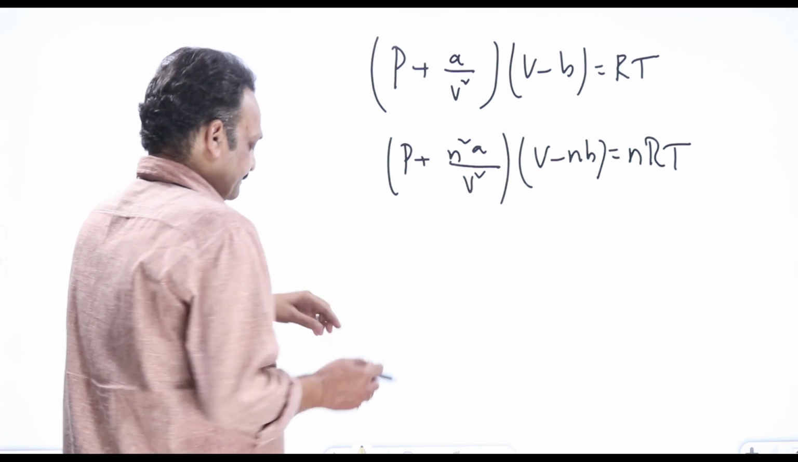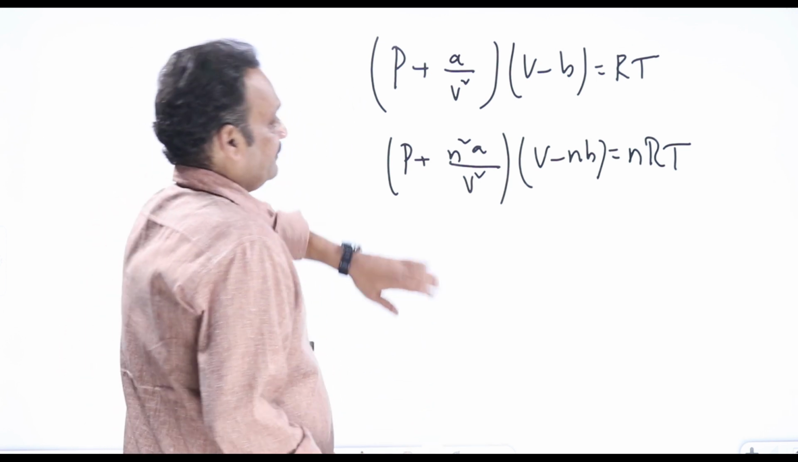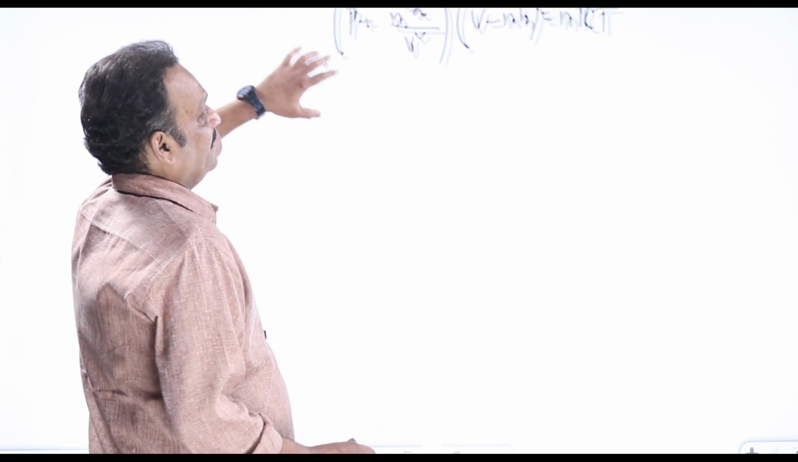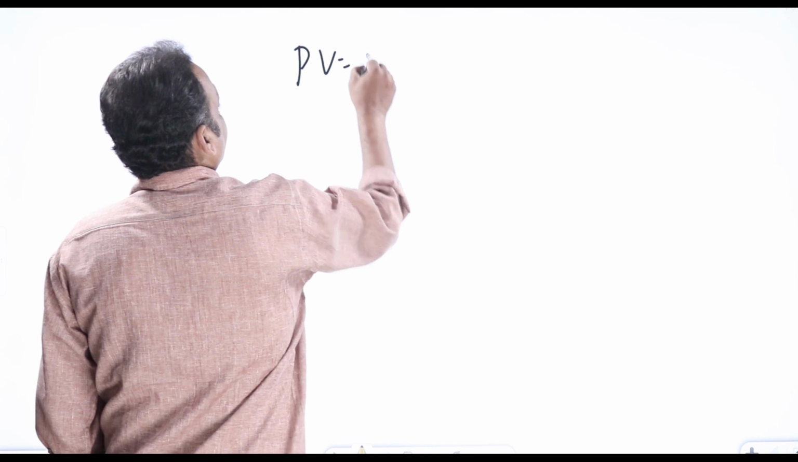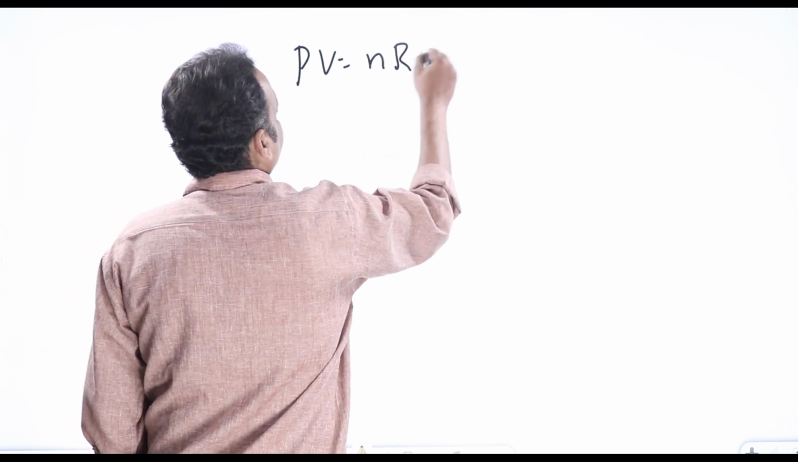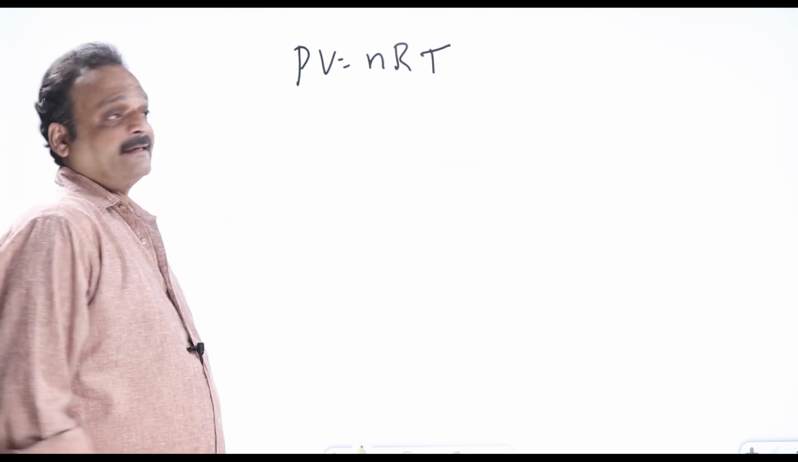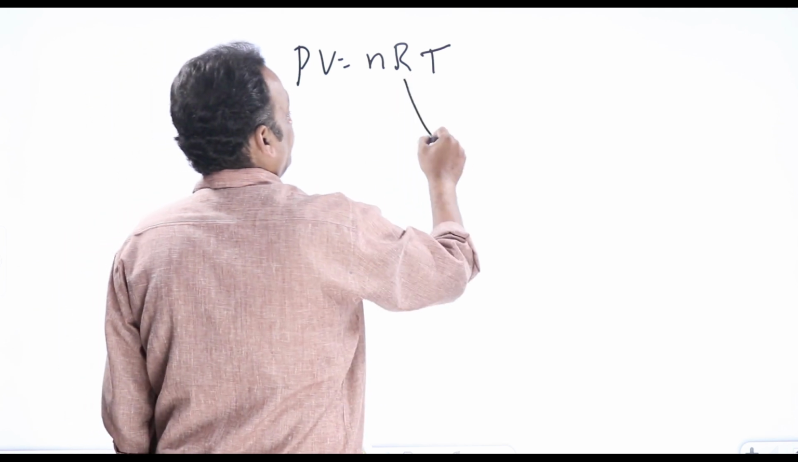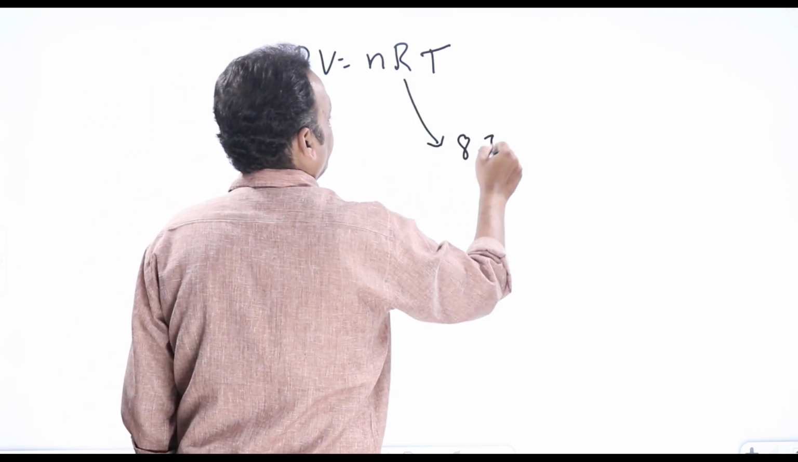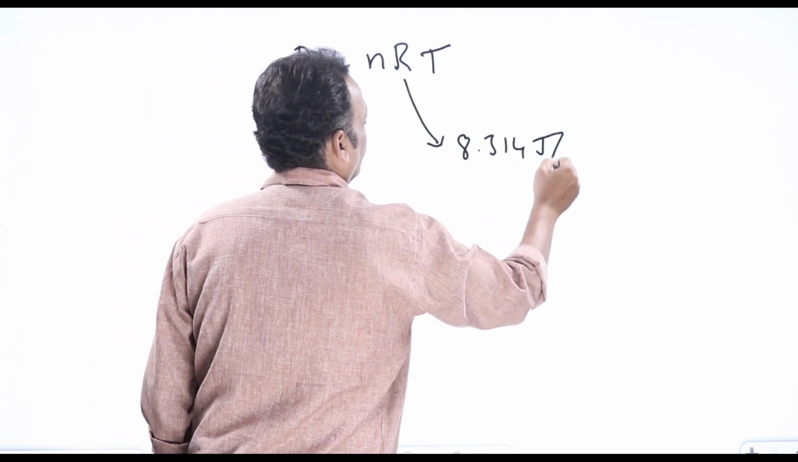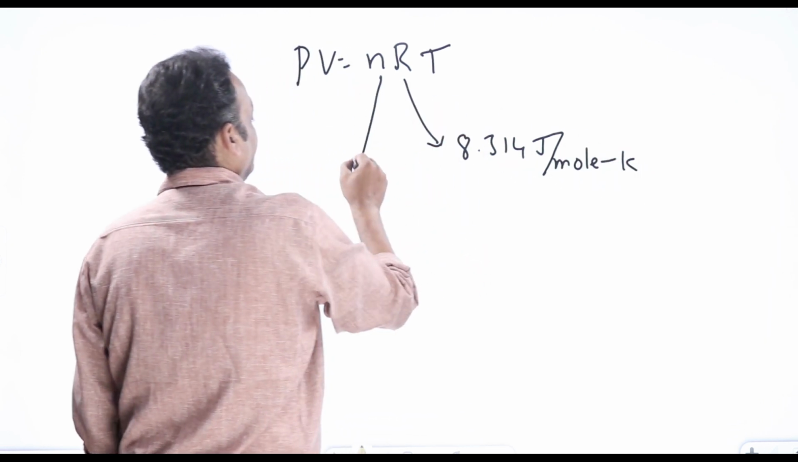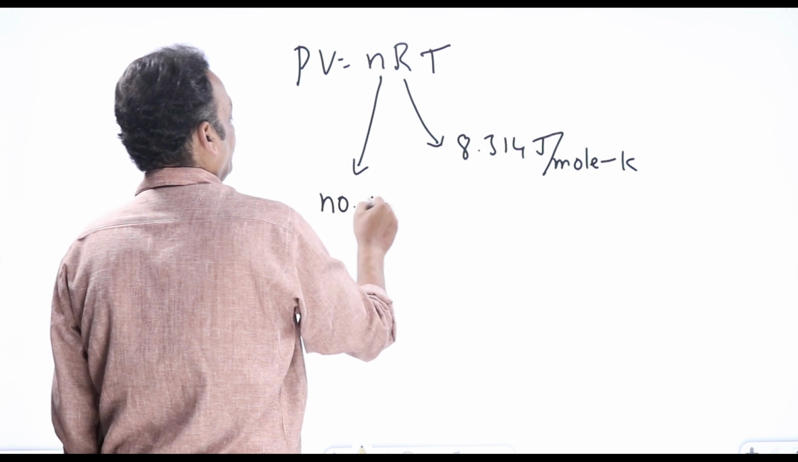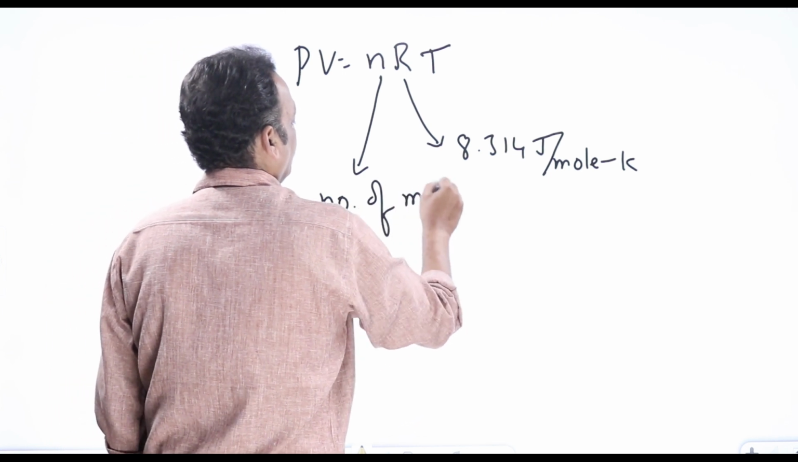Now what is the ideal gas equation? The equation of state for an ideal gas is PV equal to nRT, where R is the molar gas constant, 8.314 joule per mole Kelvin, and n is number of moles.